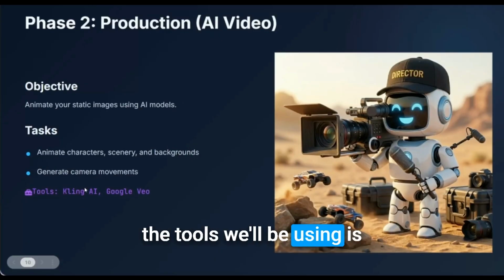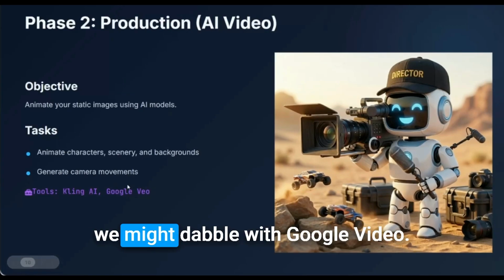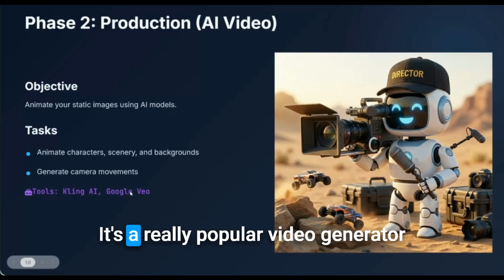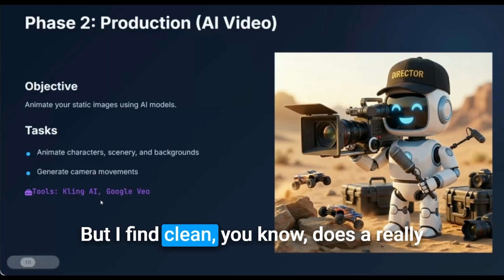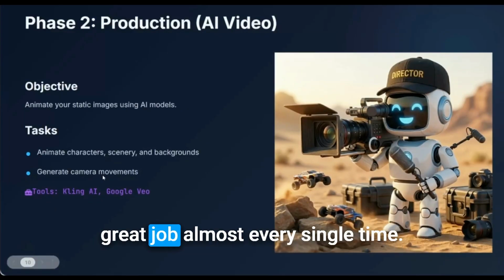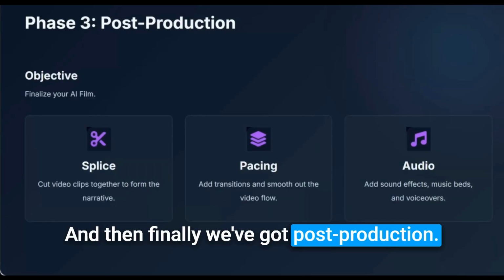The tool we'll be using is Kling AI as our primary tool. We might dabble with Google Veo. It's a really popular video generator that's out there right now, but I find Kling does a really great job almost every single time. And then finally, we've got post-production.